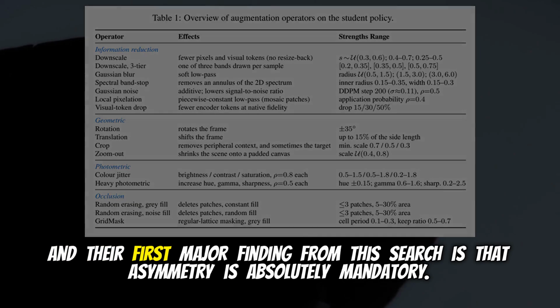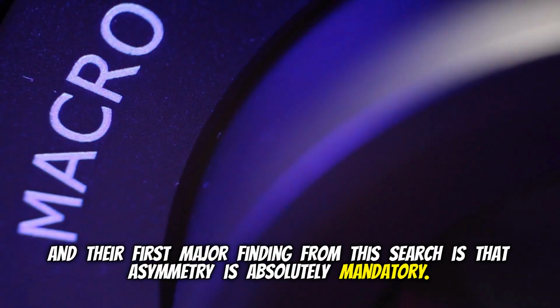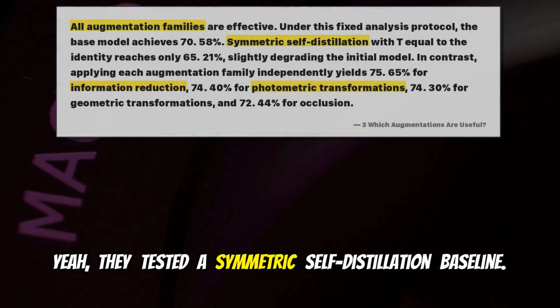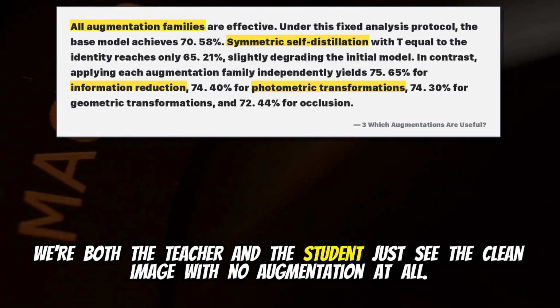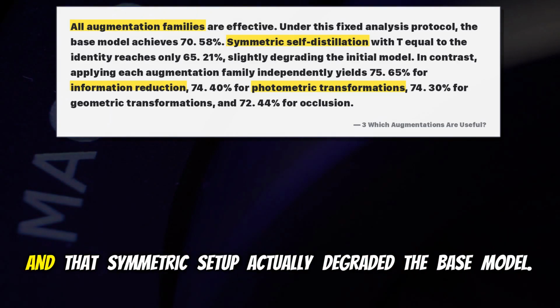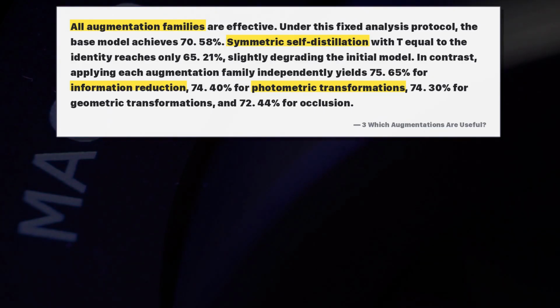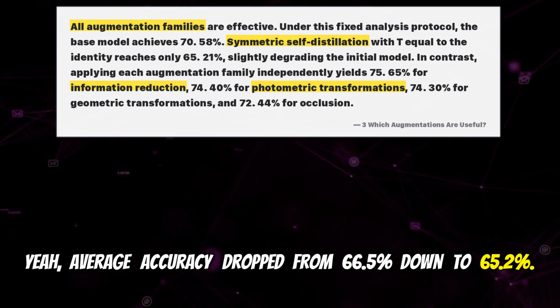And their first major finding from this search is that asymmetry is absolutely mandatory. Really? Mandatory? Yeah, they tested a symmetric self-distillation baseline where both the teacher and the student just see the clean image with no augmentation at all. And that symmetric setup actually degraded the base model. Wow. Yeah, average accuracy dropped from 66.5% down to 65.2%.